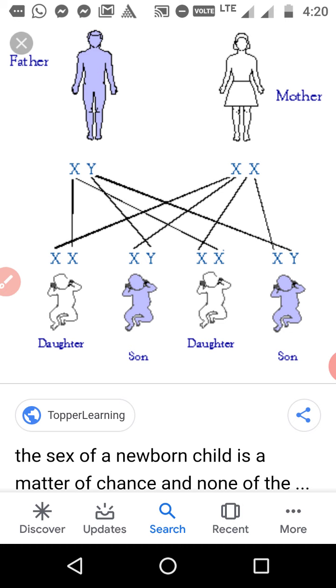Clear? Now clear? So like that, in sexual reproduction there are always two traits, one coming from the male and one from the female.